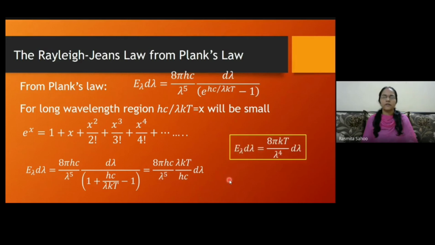So finally we get E lambda d lambda equal to 8 pi kT by lambda to the 4th into d lambda. This is nothing but the Rayleigh-Jeans law. You can go back and check it. So now we have derived Wien's law as well as Rayleigh-Jeans law from Planck's law.